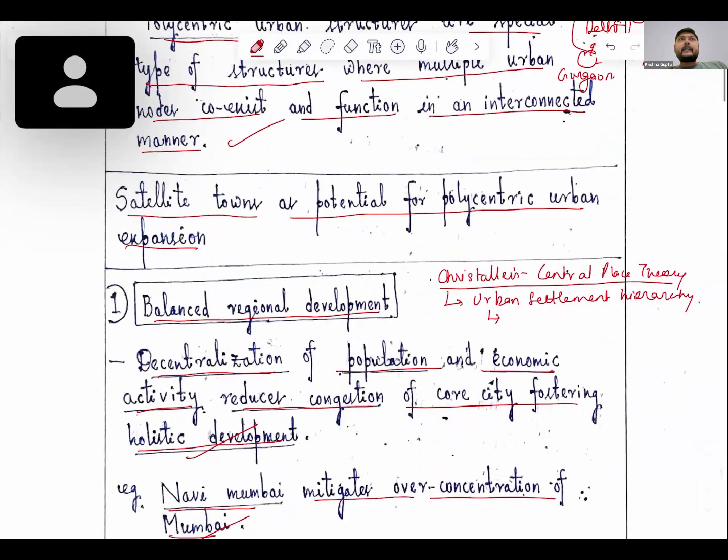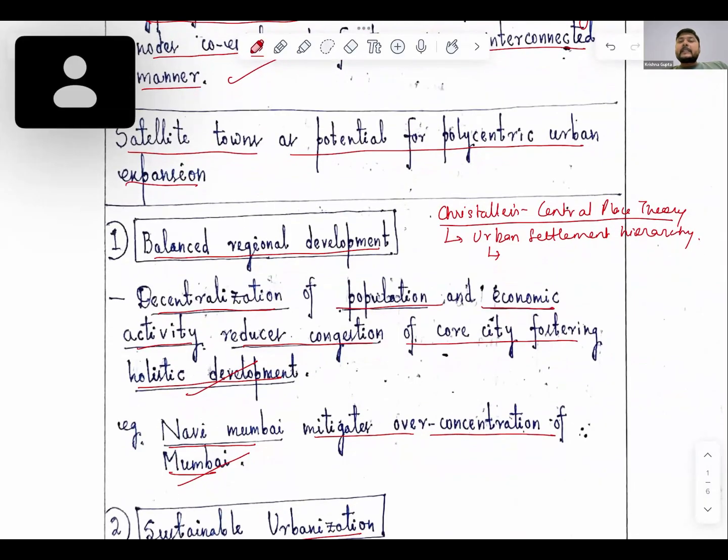Okay, so we can add this up here. We will see that the satellite towns will be acting as low order central places. They are also acting as a part of central place, but as low order central